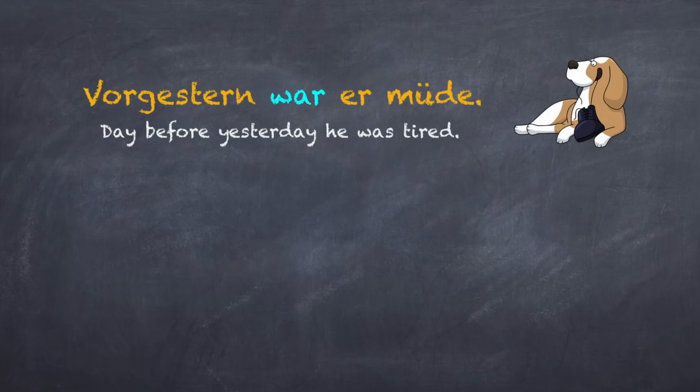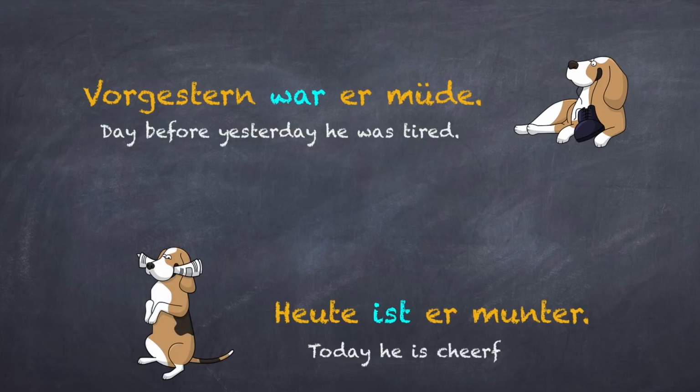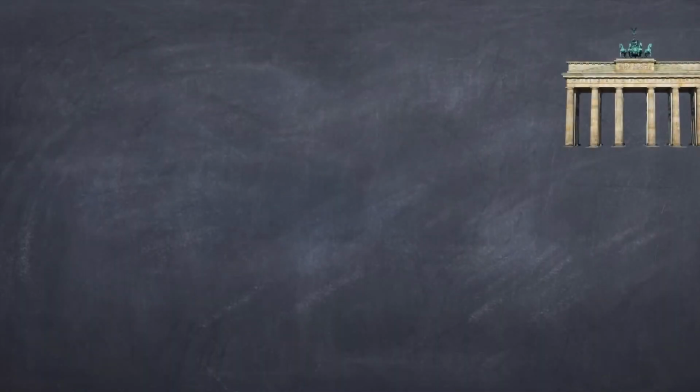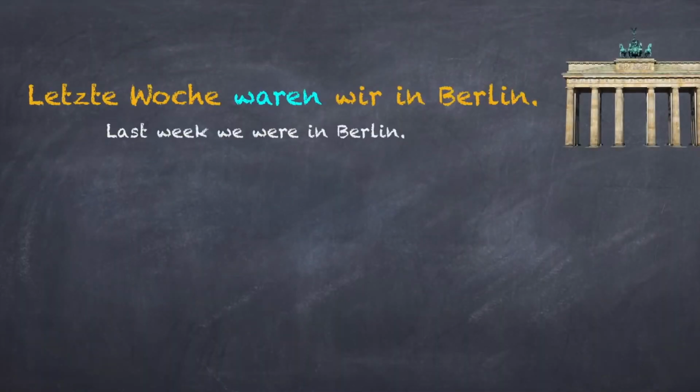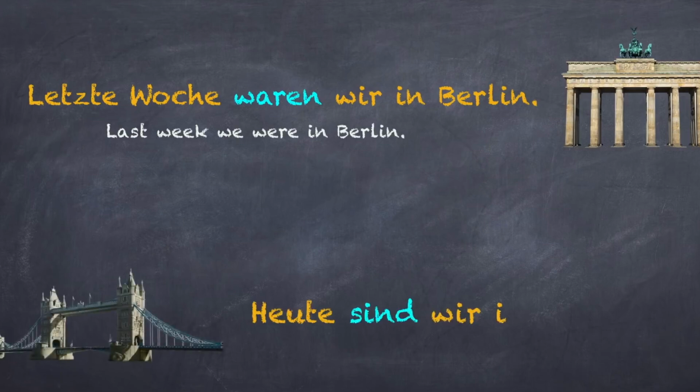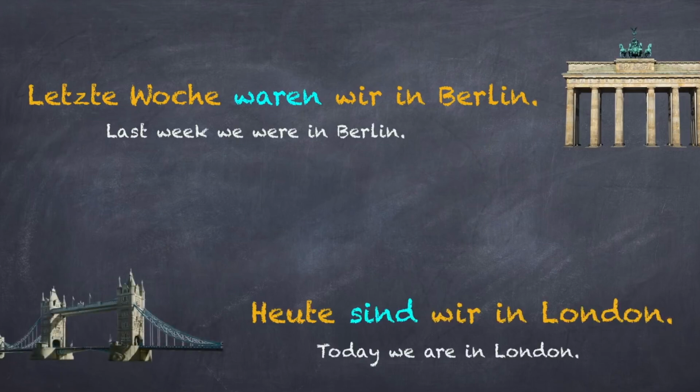Vorgestern war er müde. Heute ist er munter. Letzte Woche waren wir in Berlin. Heute sind wir in London.